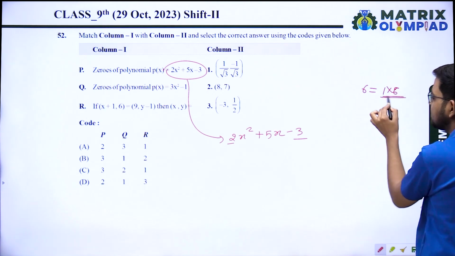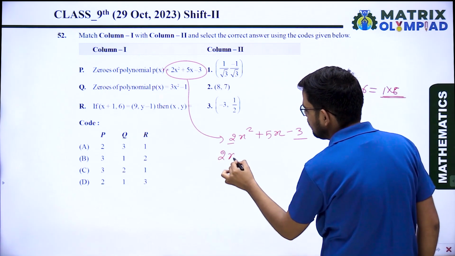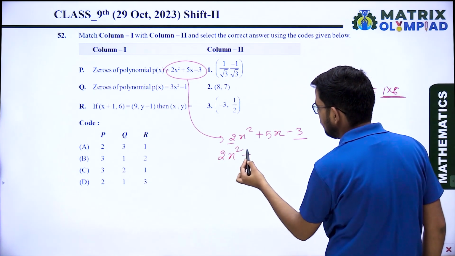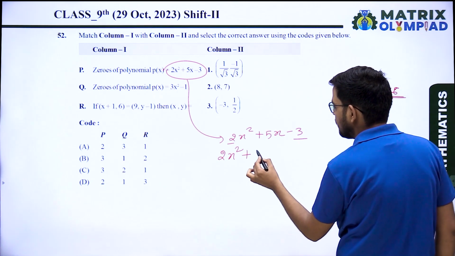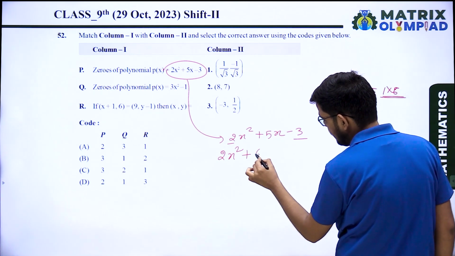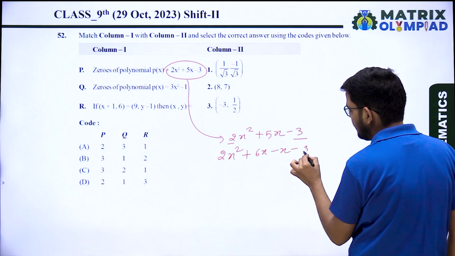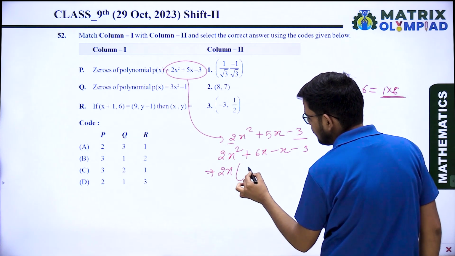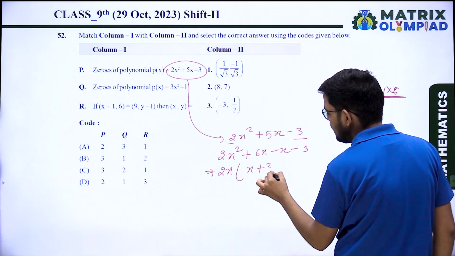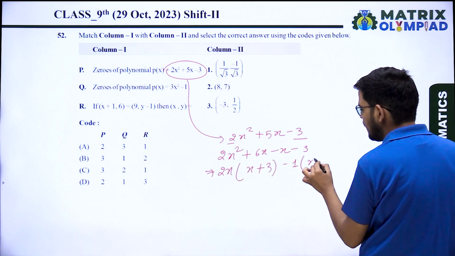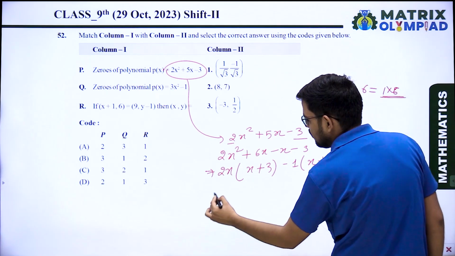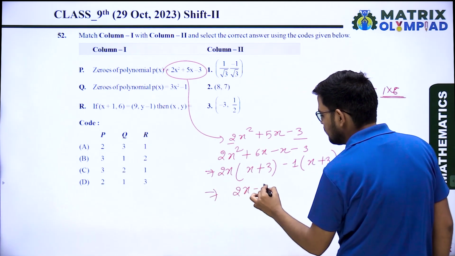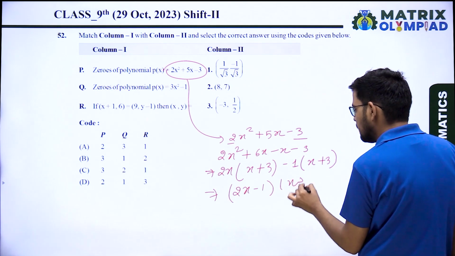So 1 into 6. When we split, it will be 2x square plus 6x minus x minus 3. That will be 2x common, x plus 3, minus 1 common, x plus 3. So the factors will be 2x minus 1 and x plus 3.